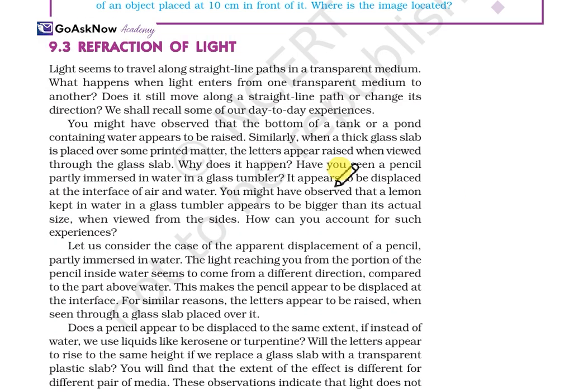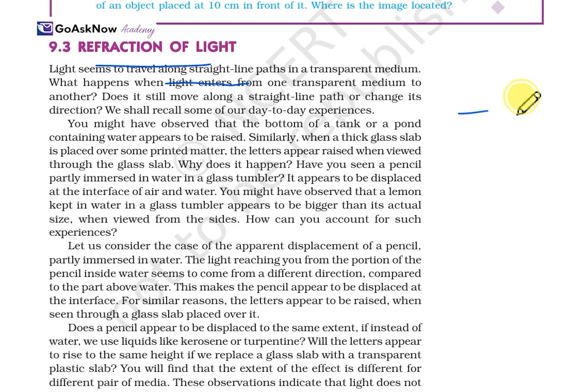Now the refraction of light. So that's it about reflection. Now we will study the refraction of light. What actually does refraction of light mean? Light seems to travel along a straight line path in a transparent medium. So what happens when the light enters from one transparent medium into another?